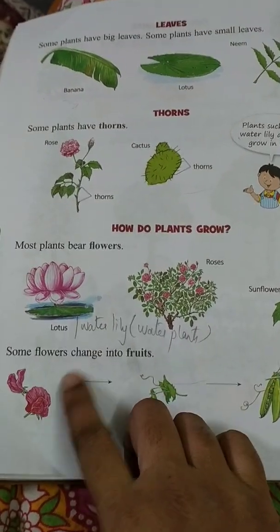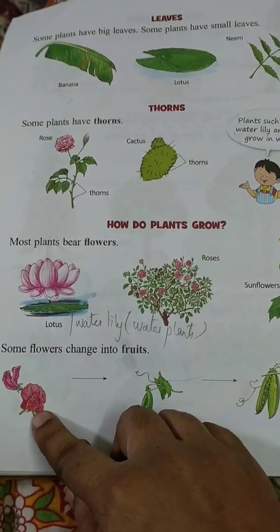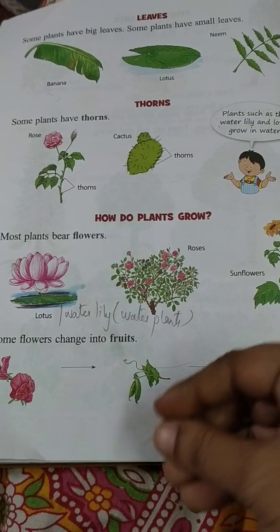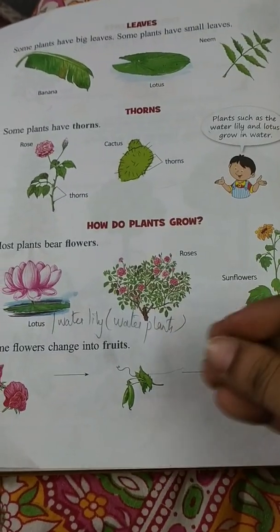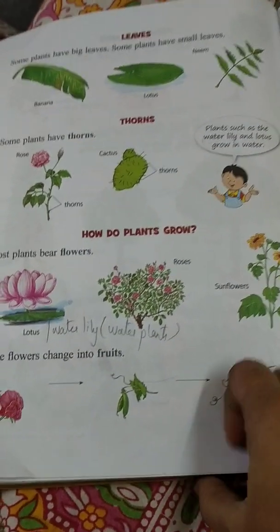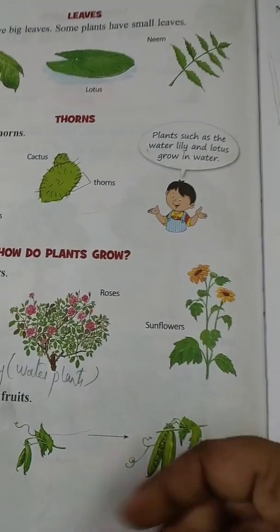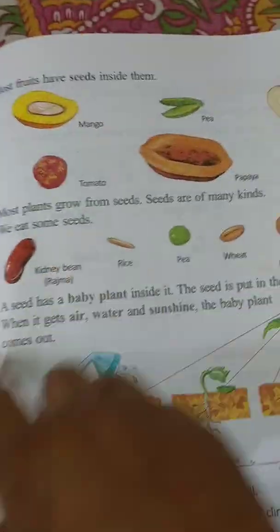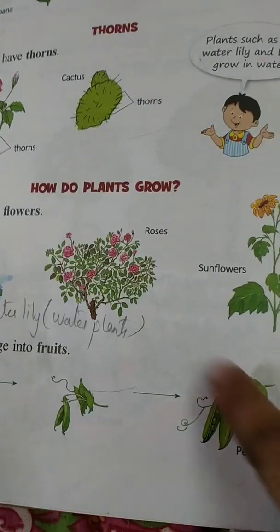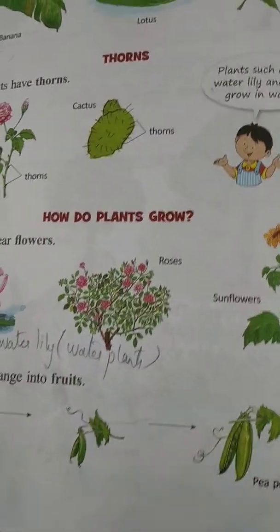They will give us very beautiful flowers. Some give very sweet fruits. Some plants give us vegetables, isn't it? So this is how the plants grow, isn't it?